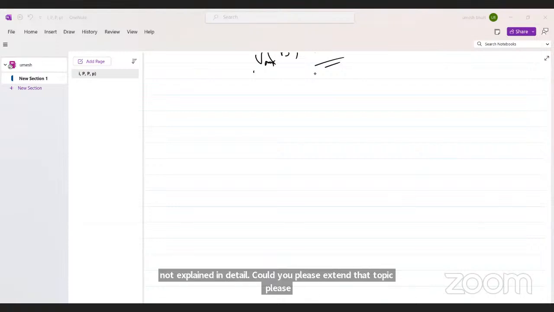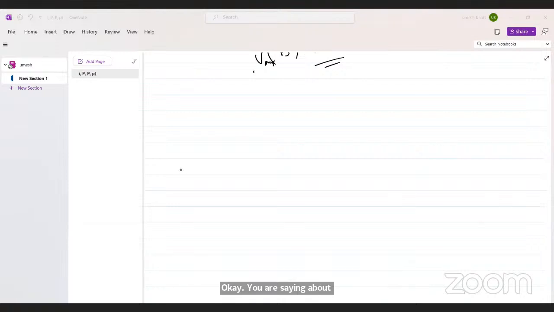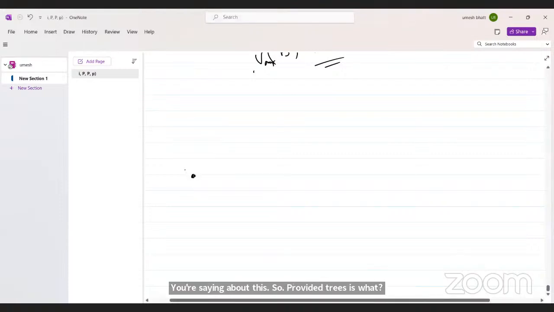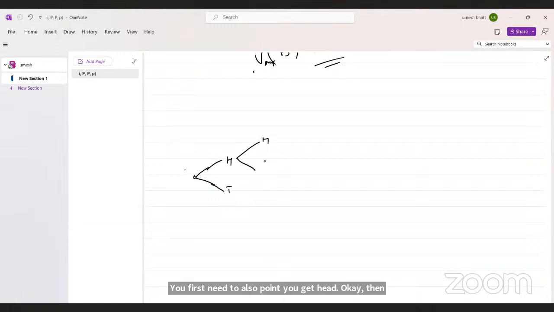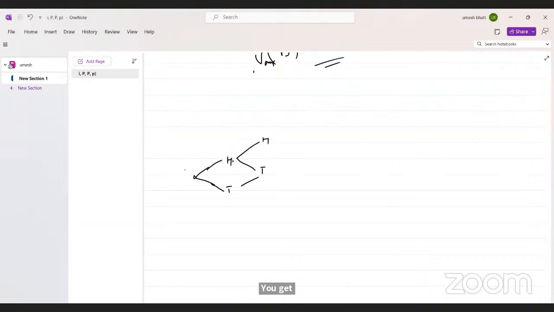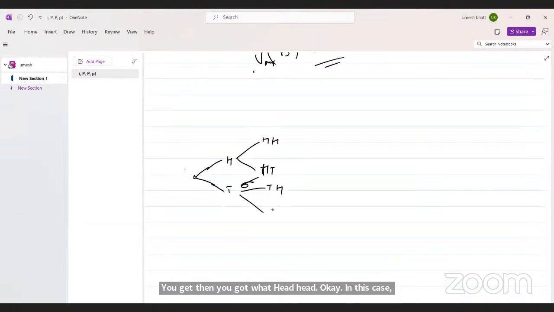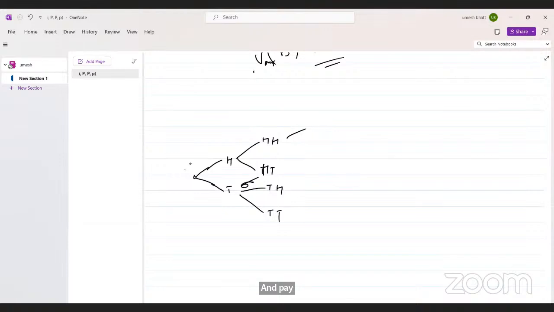Okay, I think you are asking about this. Probability trees: you first toss a coin, you get head or tail. Then you toss the coin again, and you get head or tail. So you get head-head, head-tail, tail-head, and tail-tail.